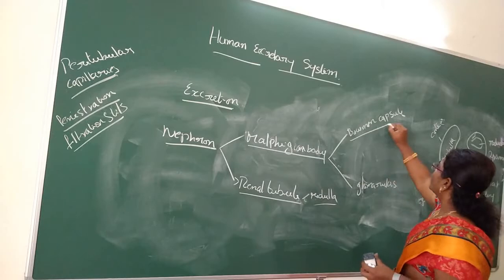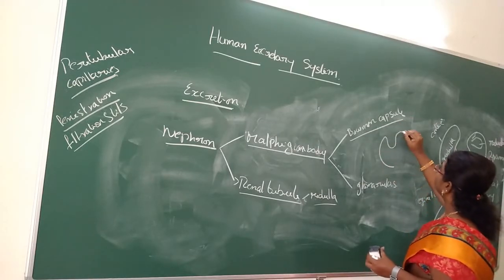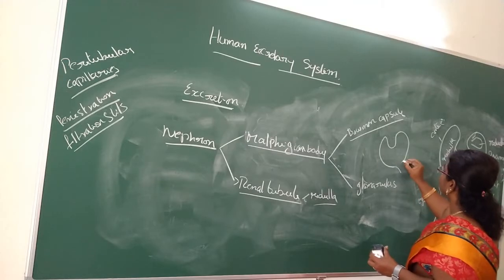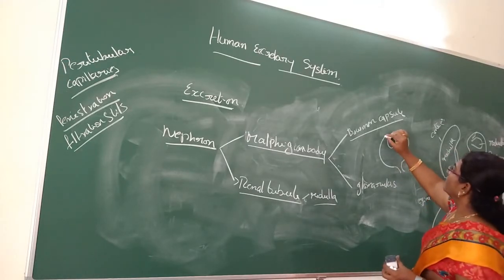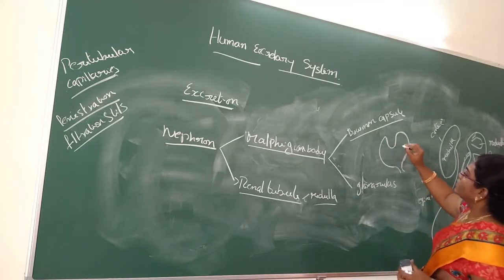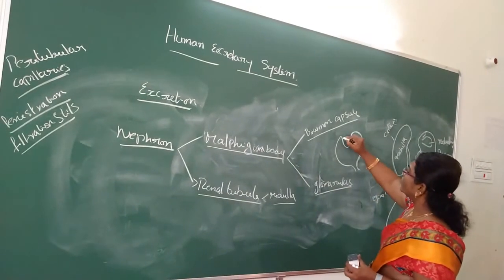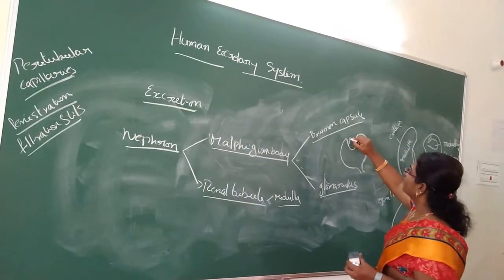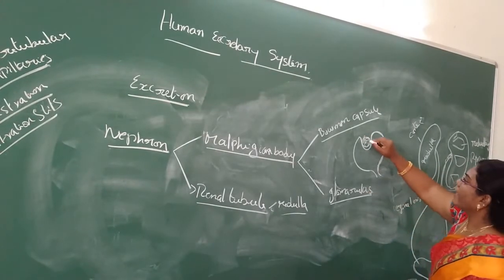What is the Bowman capsule? It is a thin double-layered cup. Next, the glomerulus: it is a dense capillary network.